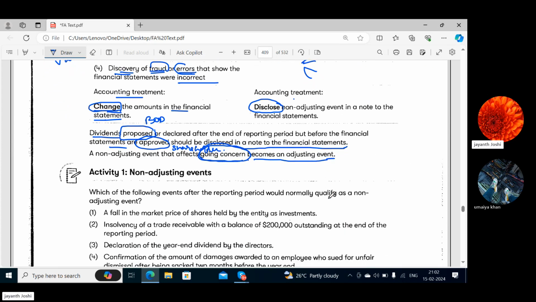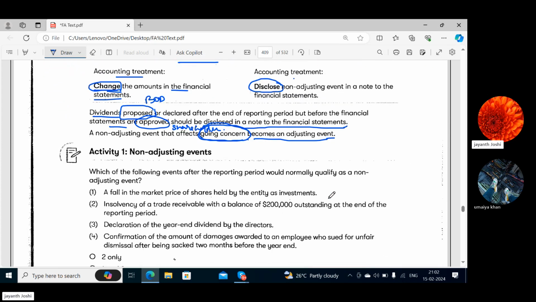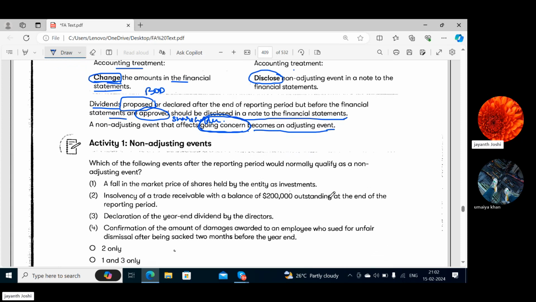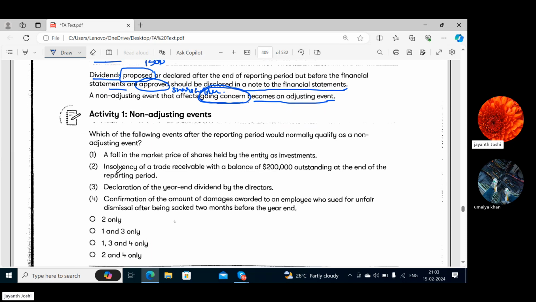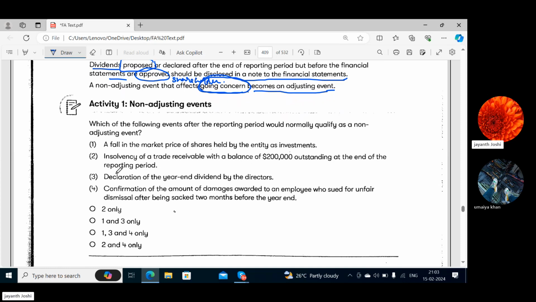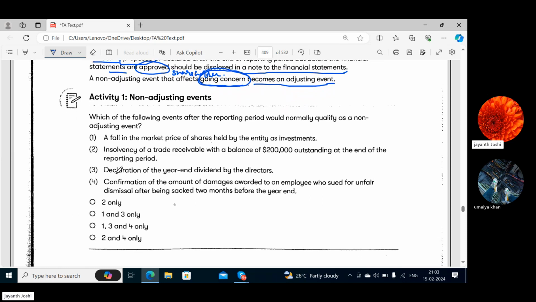Now, for non-adjusting events, one activity is given. Which of the following events after the reporting period would normally qualify as a non-adjusting event? First, a fall in the market price of shares held by the entity as investment.